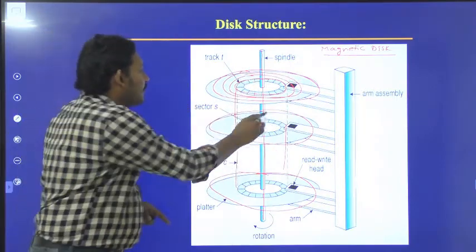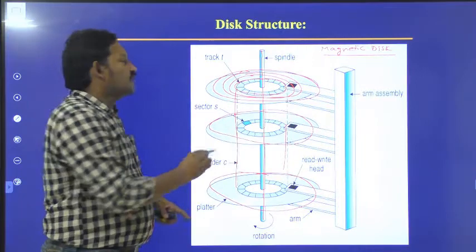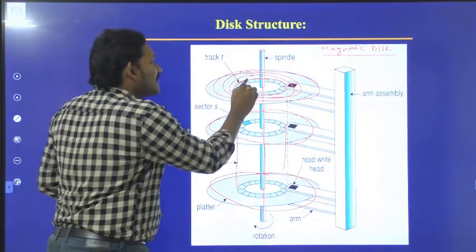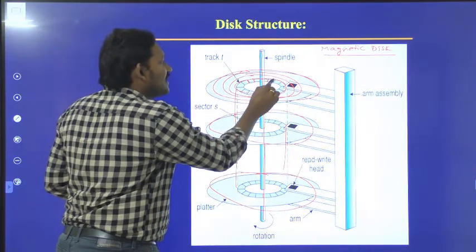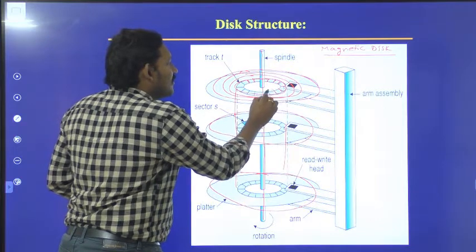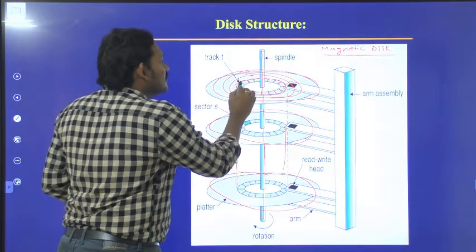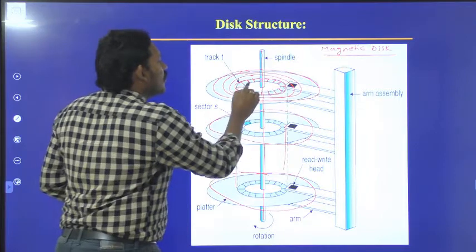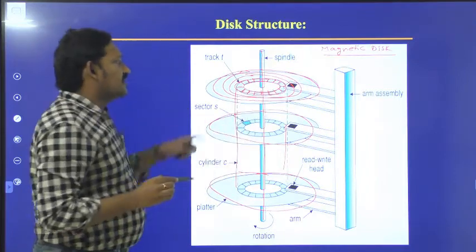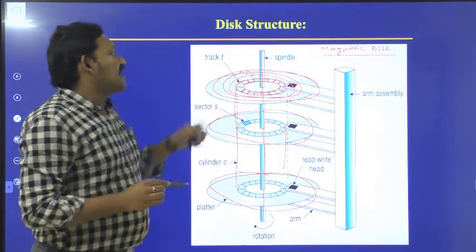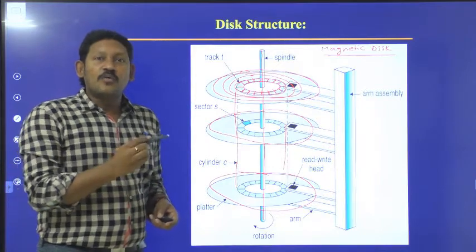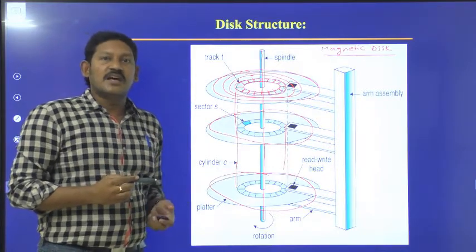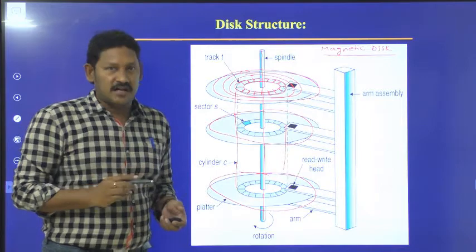Each plate consists of different tracks and each track consists of different sectors. All these are different sectors. Whenever we store any data or information, it will be stored inside. The magnetic disk is non-volatile in nature, which means it stores permanently.